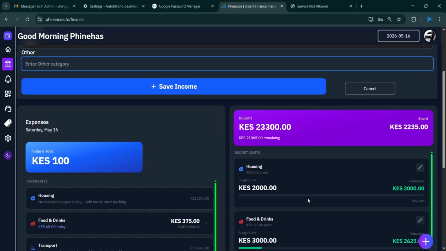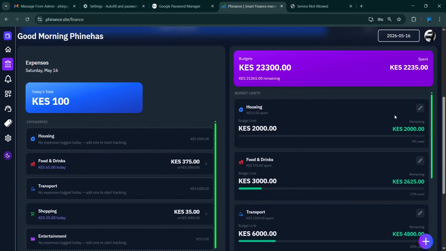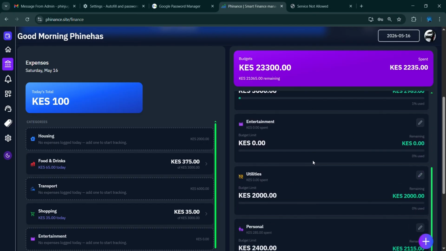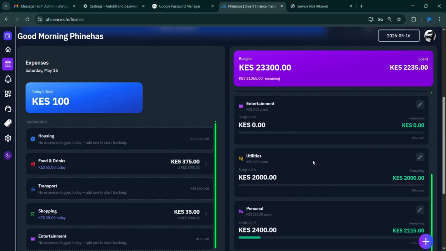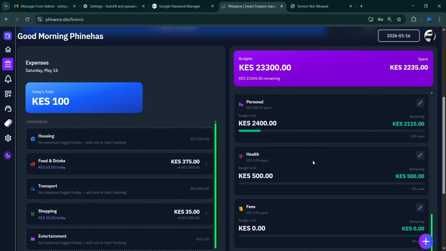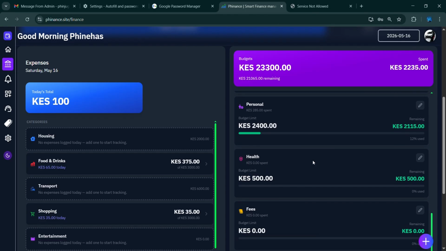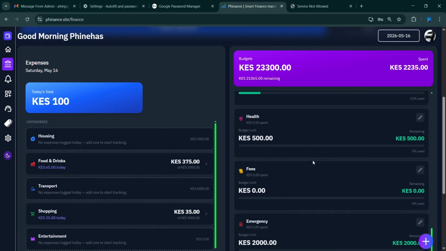So the budgets. These are the ones that I had inputted. You can input your budget for housing, that is anything regarding the house, rent; food and drinks; transport; shopping; entertainment, maybe you have Netflix, Spotify, whatever. Personal, these are things that you bought for yourself, like health, maybe medicine, fees for parents paying for their kids, or for people paying for themselves.